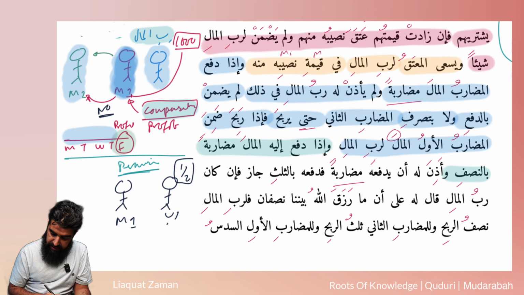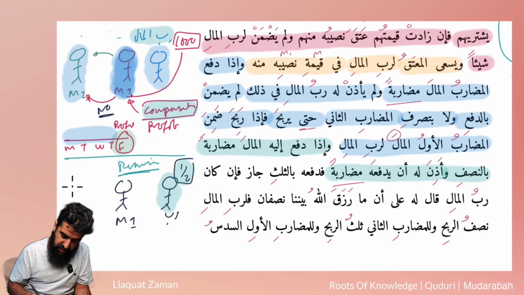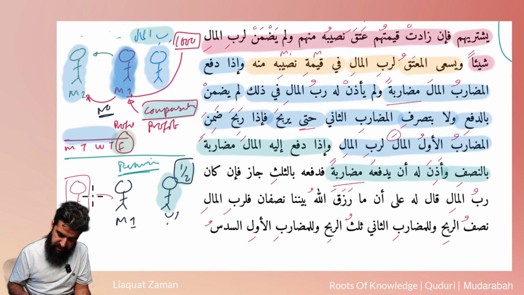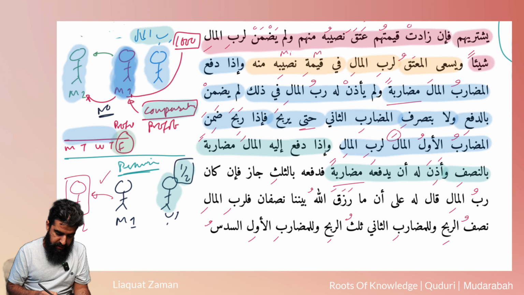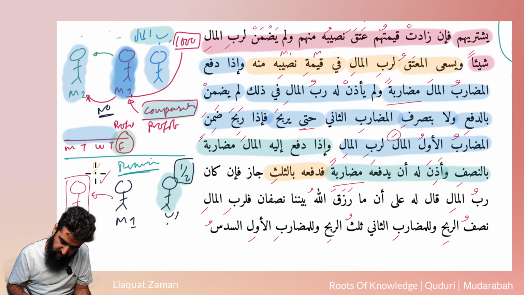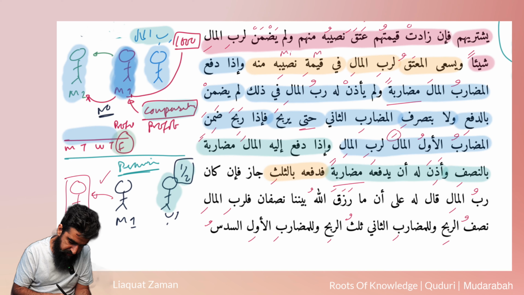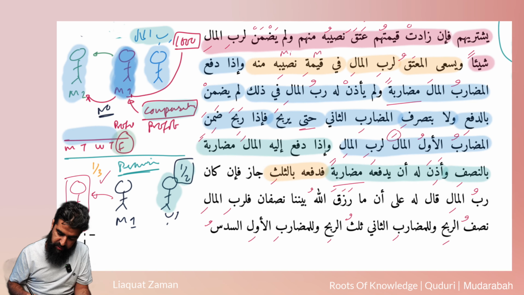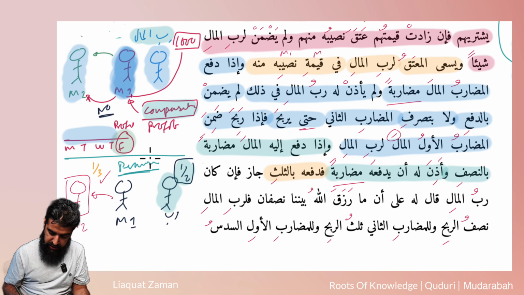So he says, وَإِذَا دَفَعَ إِلَيْهِ الْمَالَ مُضَارَبَةً. This guy's handed over the £1,000 and he wants half. وَأَذِنَ لَهُ أَنْ يَدْفَعَهُ مُضَارَبَةً. And he's permitted him to hand it over to another person. So this guy over here, this is M2. So it's allowed now. Tick. فَدَفَعَهُ بِالثُّلُثِ. So this guy now has handed it over to this guy. On whatever we make, you're going to get a third. So he's made an agreement with him of a third. Does that make sense? Jaiz, this is also allowed.